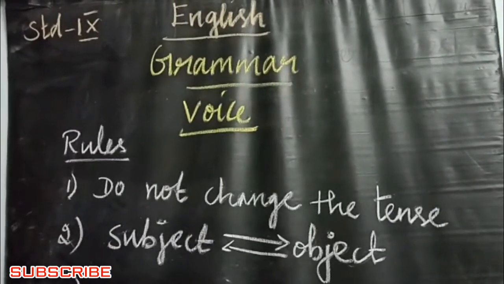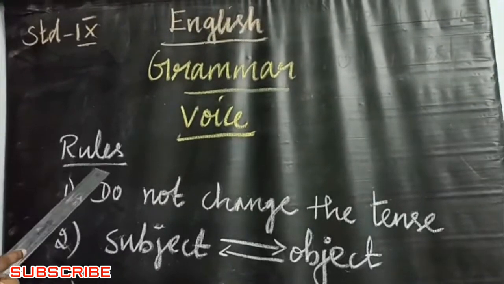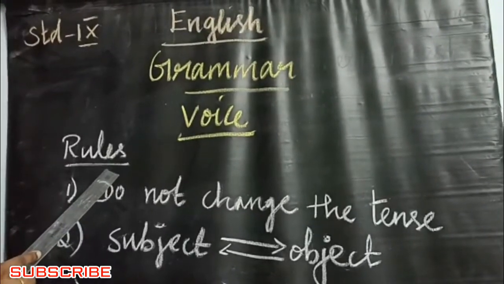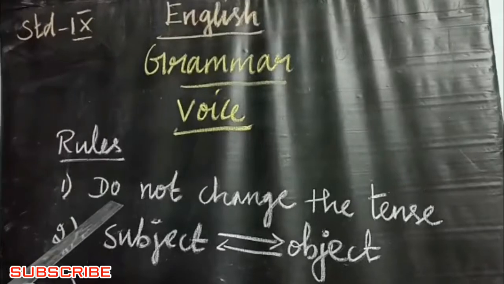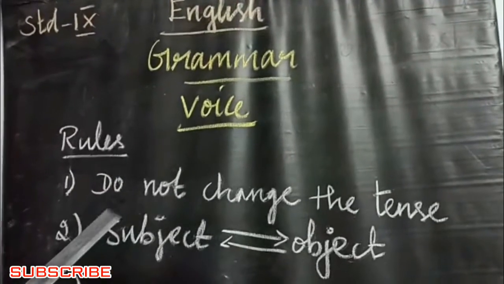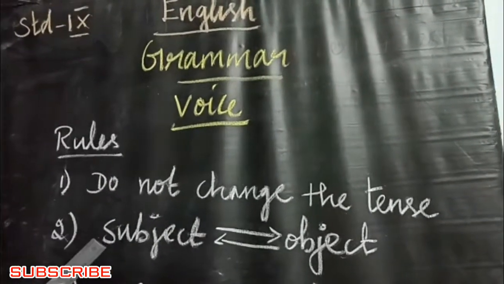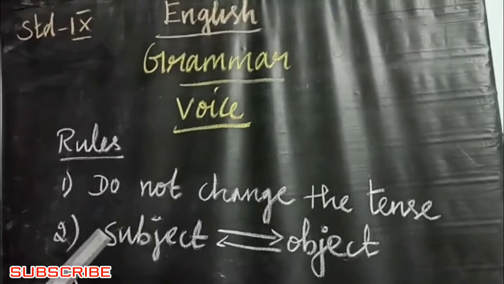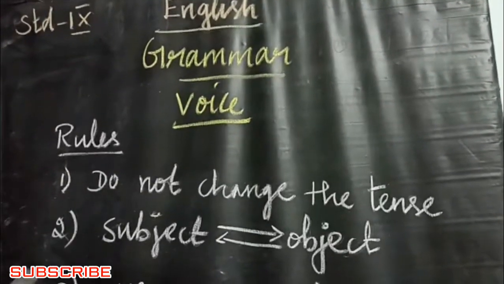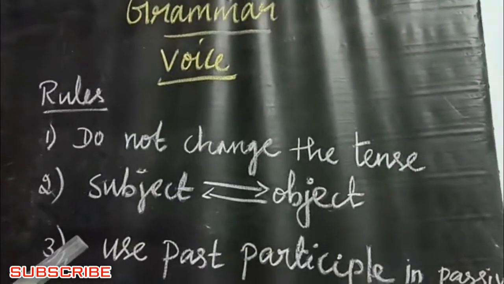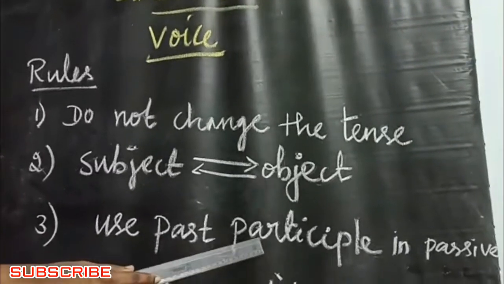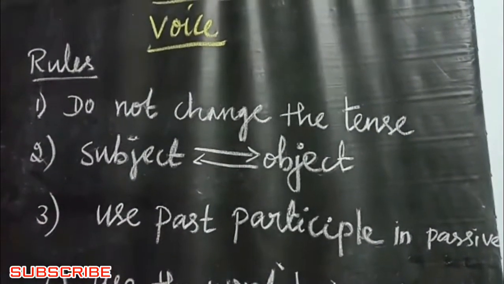Before we change active to passive voice, some important rules are there. That is, first, do not change the tense. Second one, the object becomes the subject. Third one, you must use the past participle in passive voice.